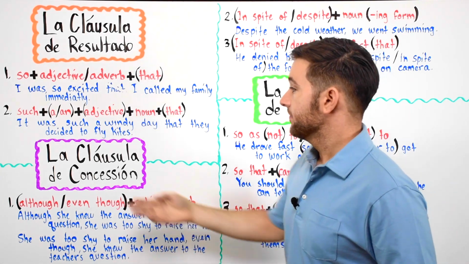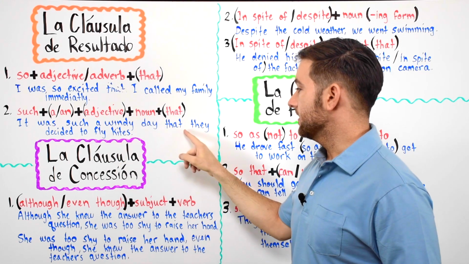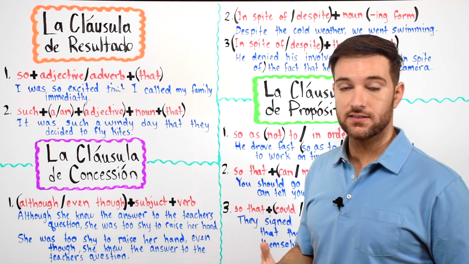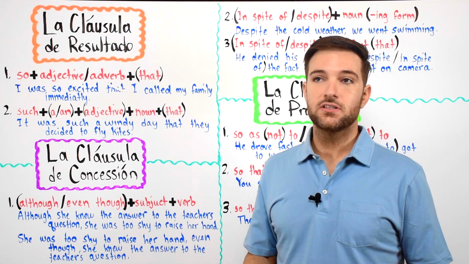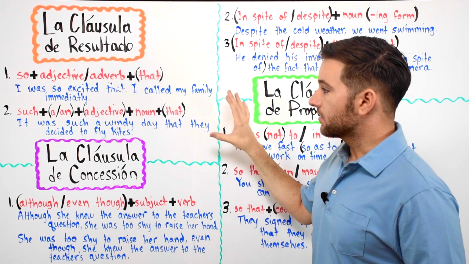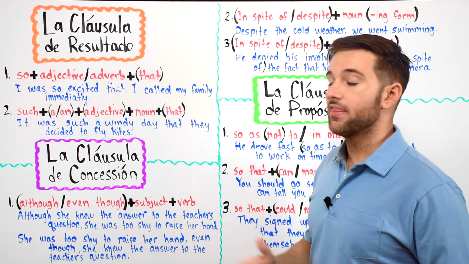O pueden decir, it was such a windy day, they decided to fly kites. Again, without that. Fue un día tan ventoso que ellos decidieron volar cometas. Recuerden que en inglés a menudo omitimos la palabra that.